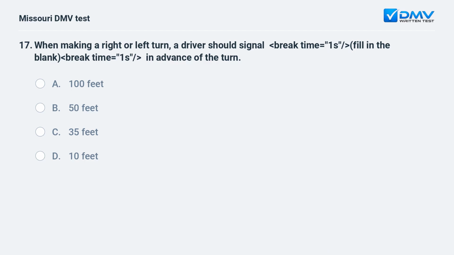When making a right or left turn, a driver should signal, fill in the blank, in advance of the turn. A. 100 feet. B. 50 feet. C. 35 feet. D. 10 feet.